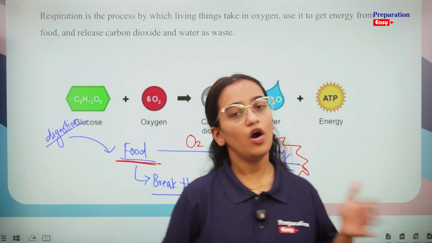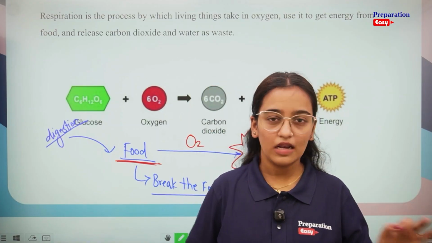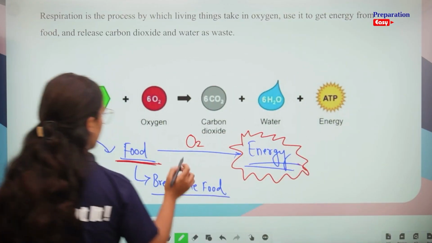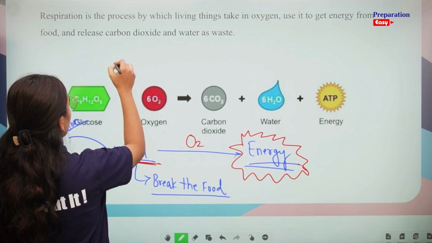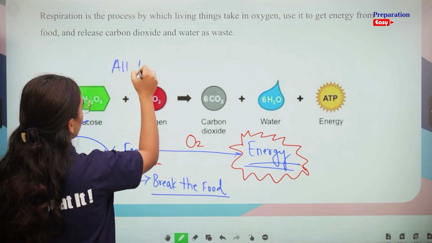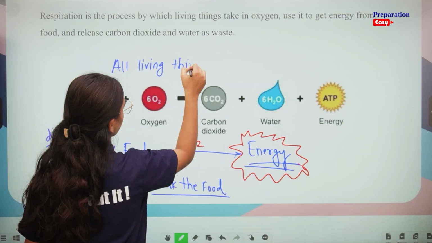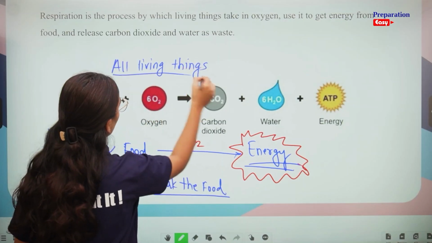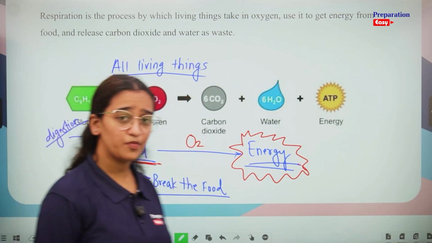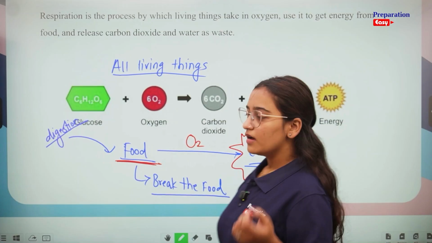Now we all know that all living things do this process, respiration.